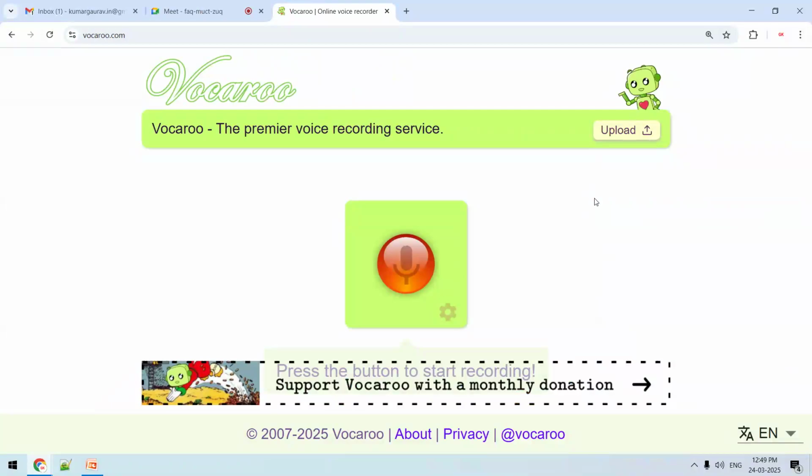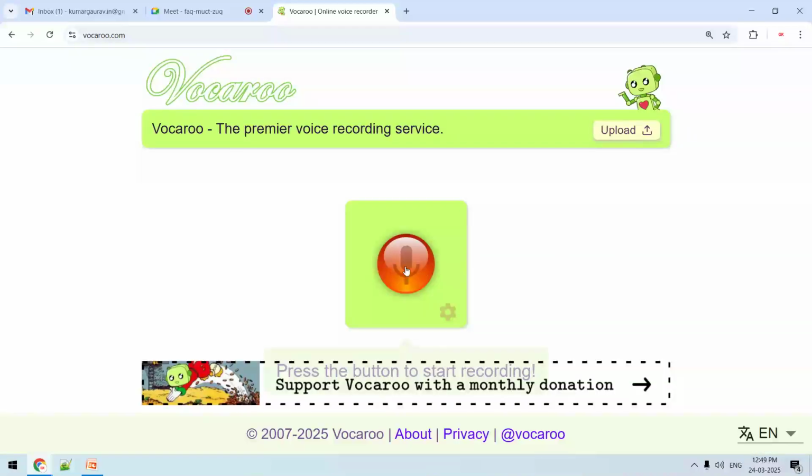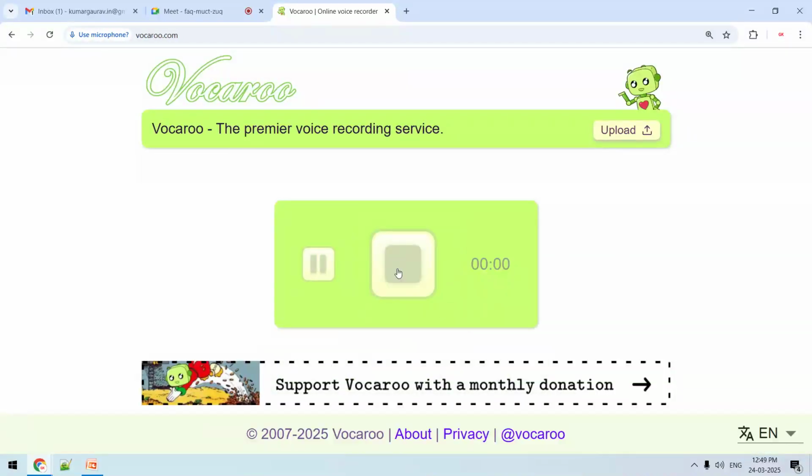In mobile phones, generally we do not have background noise removal. There will be noise of AC or cooler or fan. Some people are discussing, some chairs are dragging, okay, so that particular noise I want to remove. So Vocaroo is available with those features, okay. No need to use third party software. So you can see that it is cloud based.